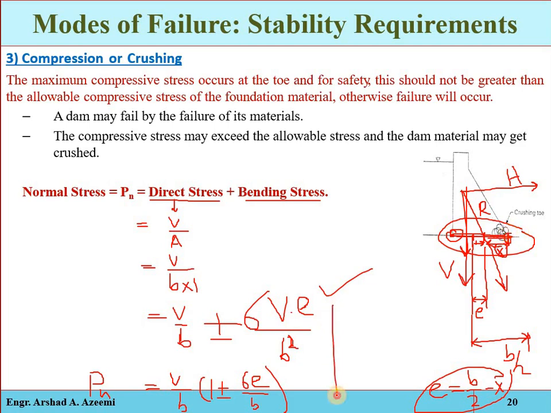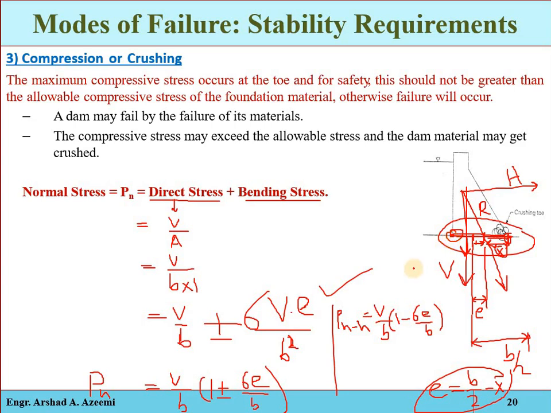Now the normal stress at the heel point will be equal to V divided by B into 1 minus 6e by B, because these are the extreme points.